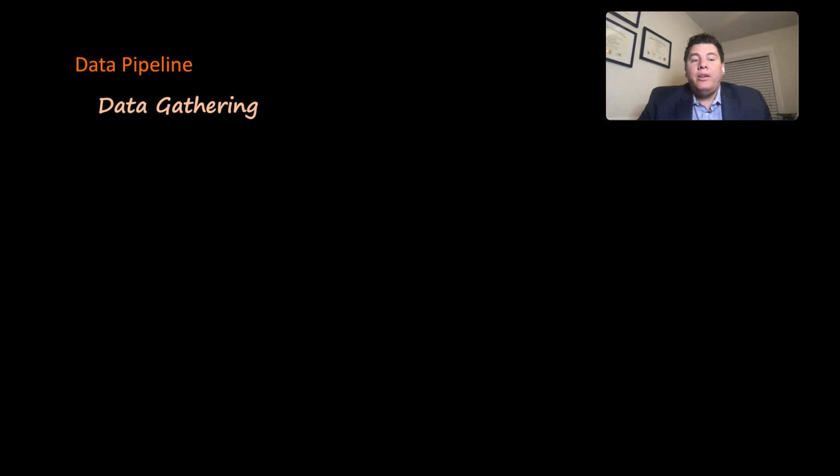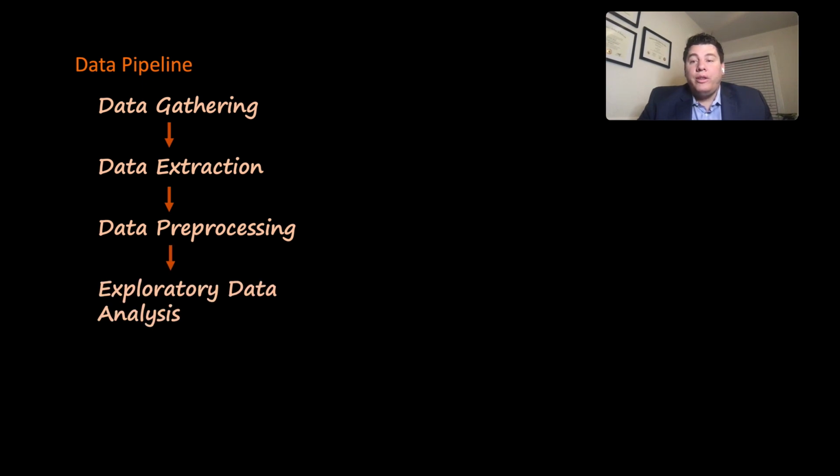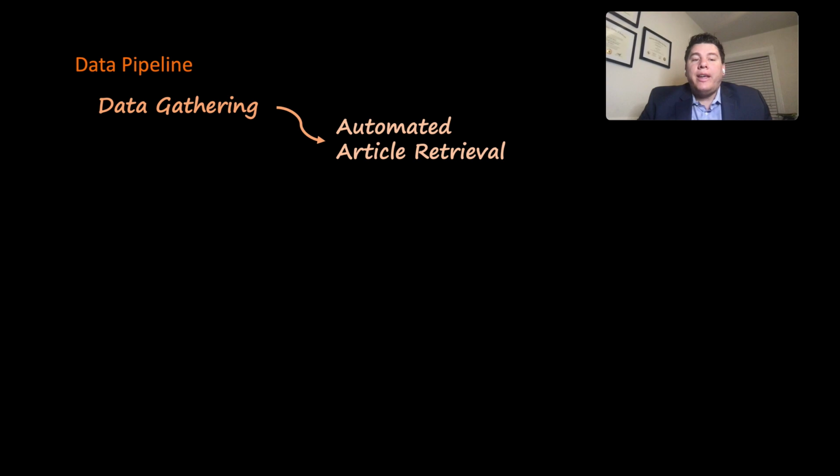So in our data pipeline, we wanted to gather as many articles as we could. And then we had to extract those articles and pre-process them. And we explored the data and did something called topic modeling, which we'll cover in a little bit. So in order to gather as many articles as possible, we automated the retrieval of those articles.